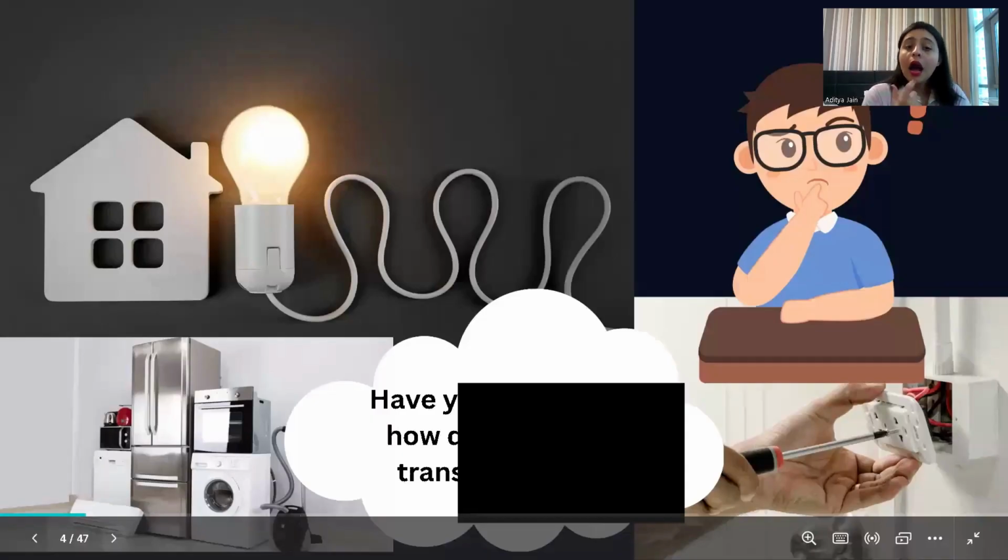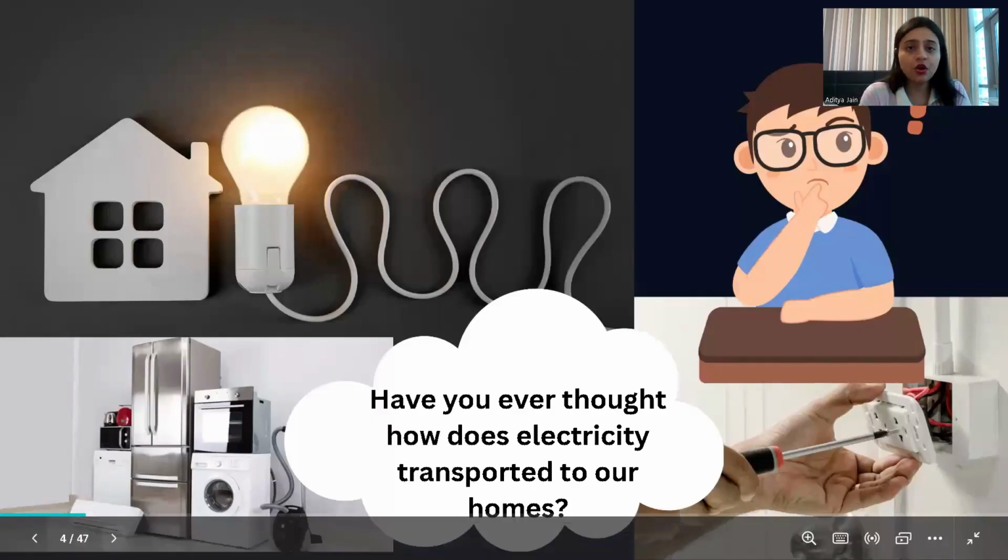Now, how does the electricity get transported to our homes? Yes, we have already studied in class 6 that electricity is transported through various wires and certain electrical appliances, which help our homes to get light or electricity.